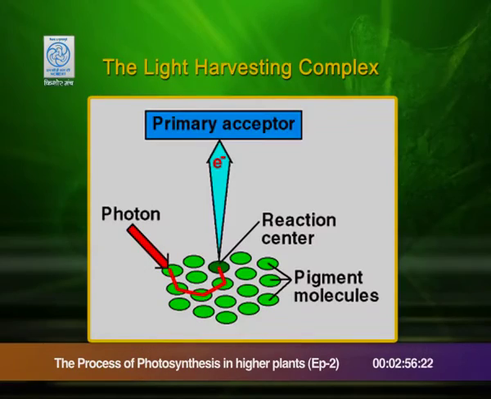Dear students, I will now explain to you the light harvesting complex, which is present in the leaf and works like an antenna to take light in. It is also called LHC, light harvesting complex.